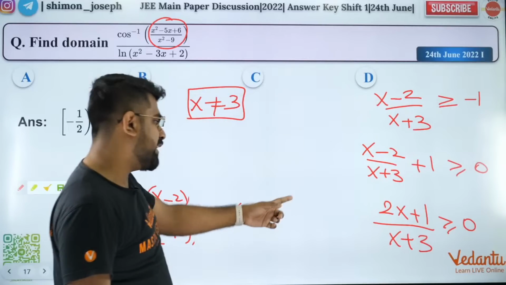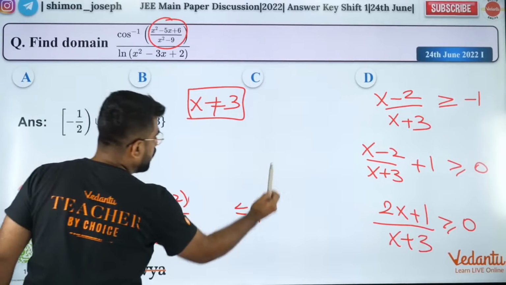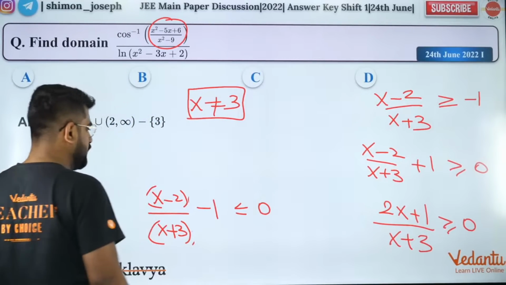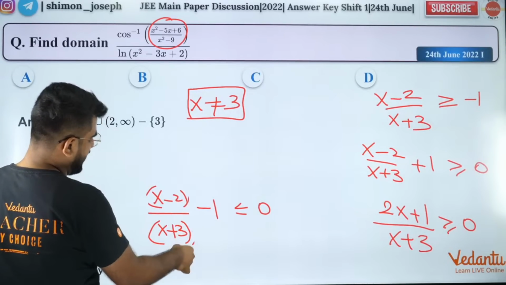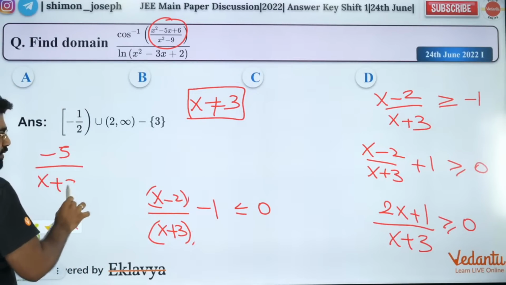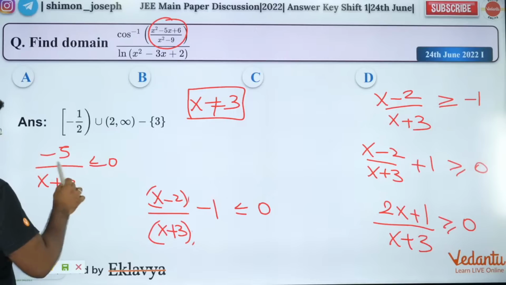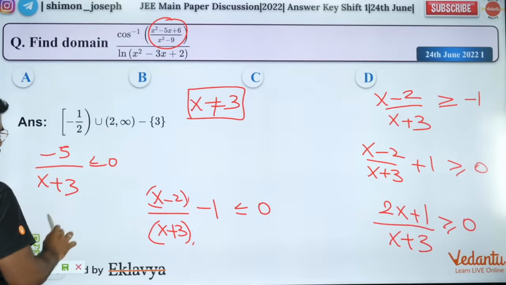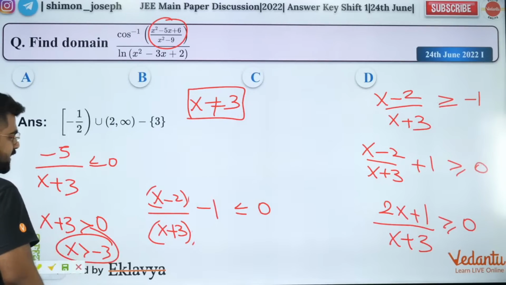Okay, that is one inequality. The other one is this one. Bring the 1 this side, you get the quantity less than or equal to 0. Then if you subtract them, what will you get? -2 minus 3 will be -5 divided by x plus 3 is less than or equal to 0. So this is already negative, so x plus 3 should be positive. So x should be greater than -3. This is one interval.